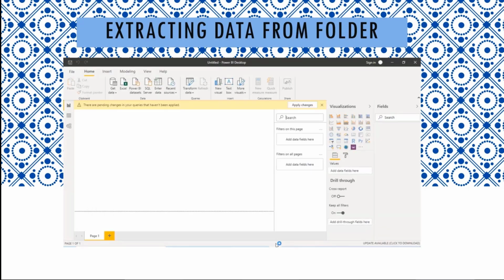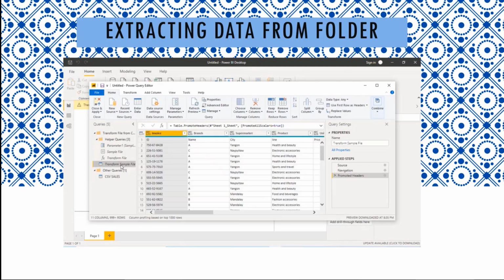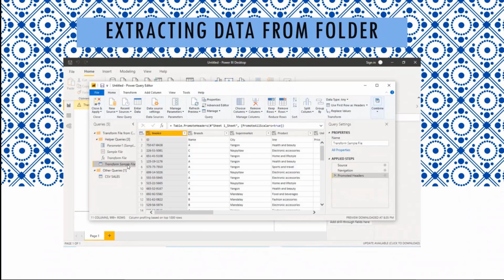Once you do that, it's going to pop up with the Power Query Editor, and so we're here. I'm going to make all my changes on the transform sample file. So I'm going to edit this data. First I'm going to work on the headers. The headings in the transform sample file are really uneven and weird.